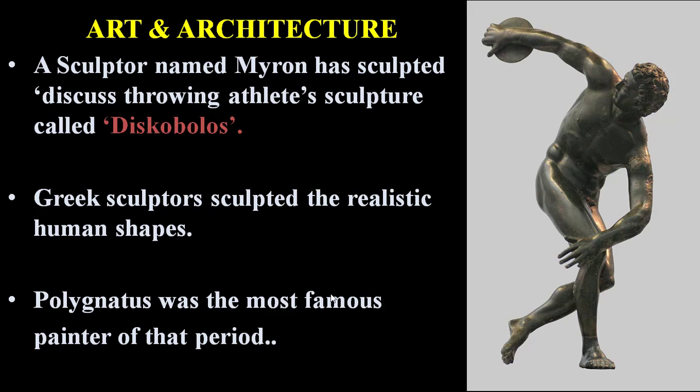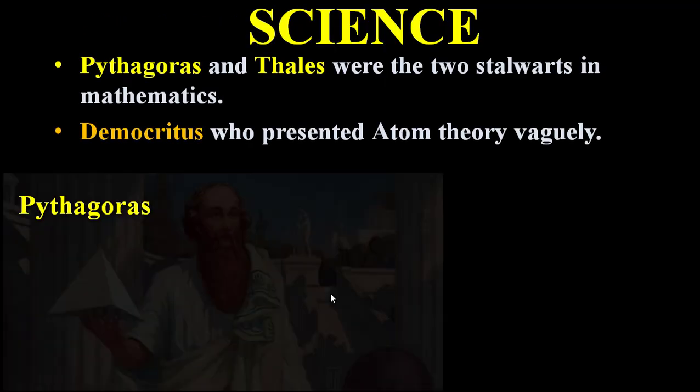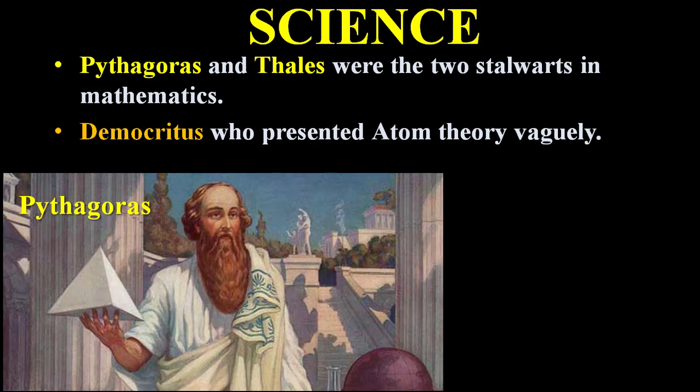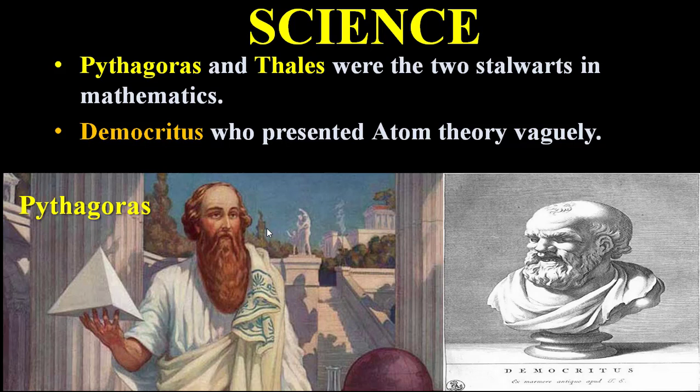So that is about the art and architecture. Let's move on to science. Pythagoras and Thales were the two stalwarts in mathematics. They are very famous for the Pythagoras theorem and the Thales theorem. You have studied about them, and they are well known in the field of mathematics.